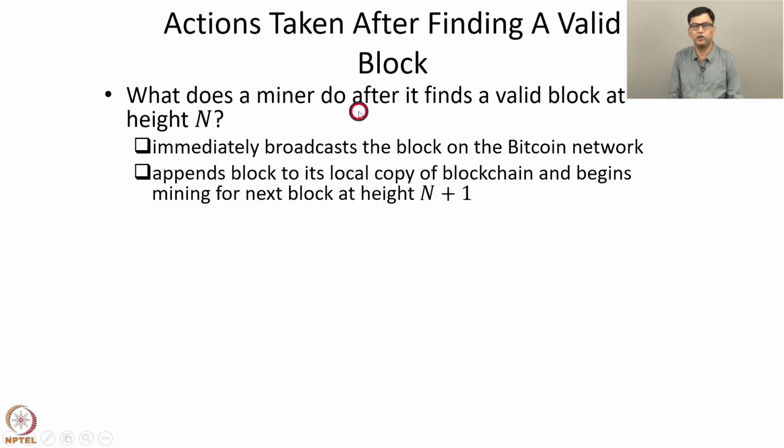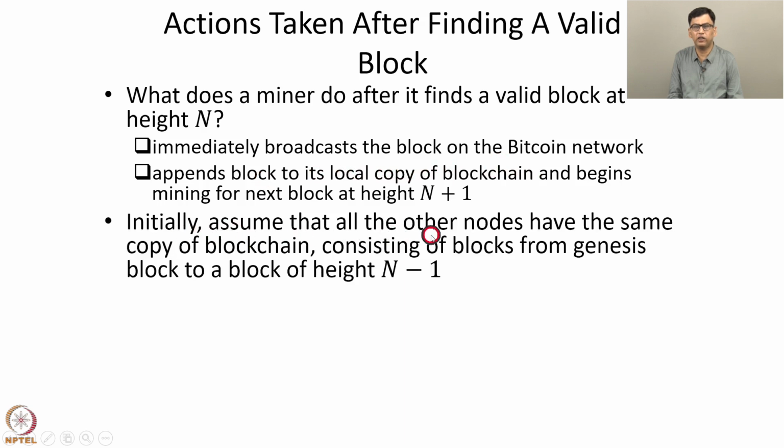Since the miner has successfully found a valid block at height n, it has got the block reward for this particular block. Then it broadcasts the block on the Bitcoin network so that the other nodes know that a block has been successfully mined and they add that block to their local copy of the blockchain. And then this node appends the block to its local copy and begins mining for the next block at height n plus 1.